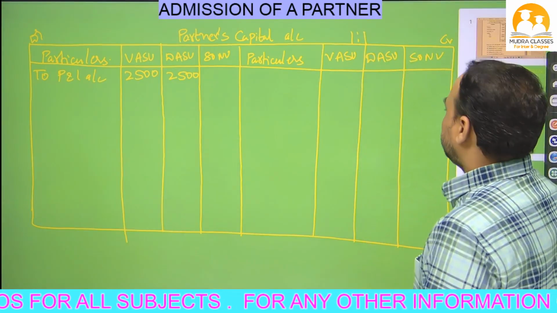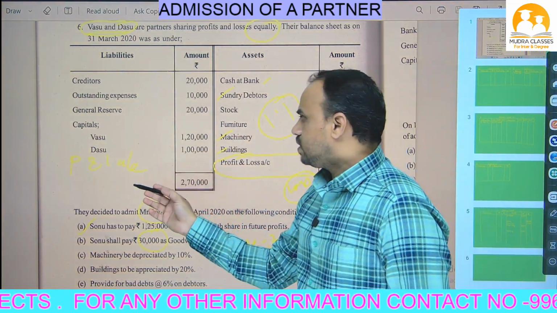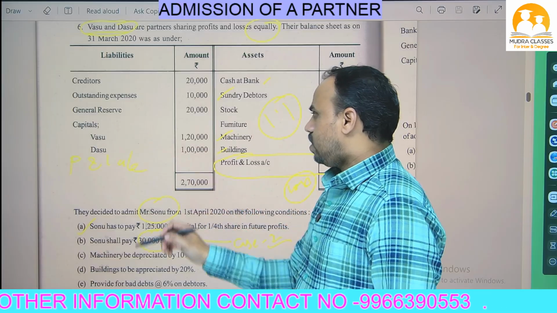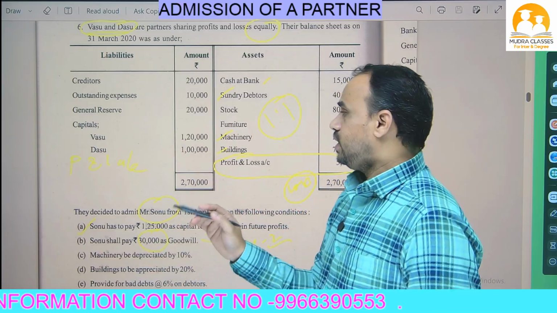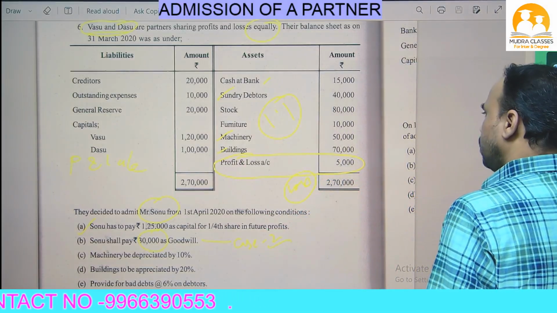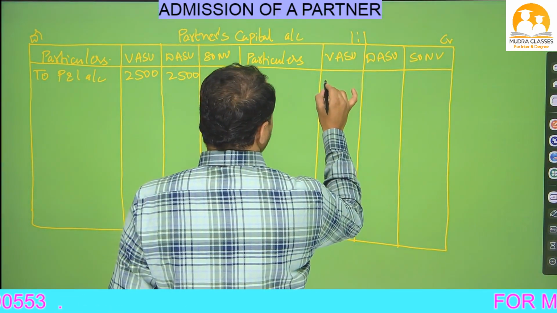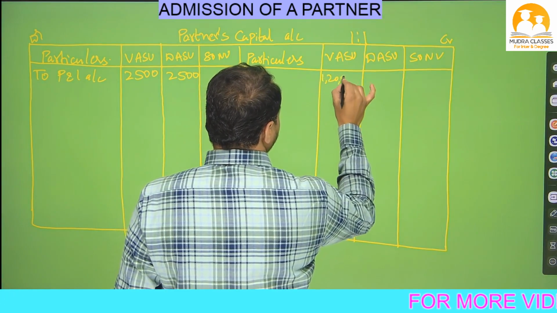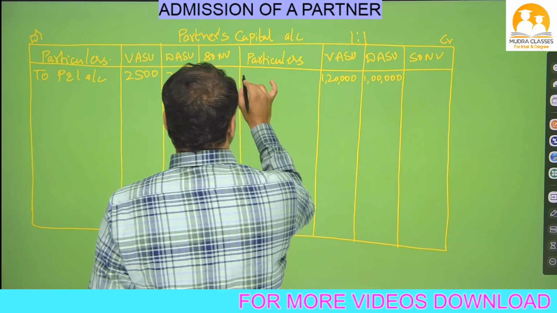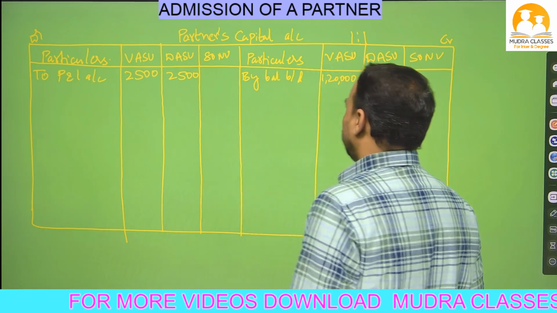Okay, now come to the next one. So balance sheet, asset side, all items completed, Nana. Now come to the liability side. On the liability side, what is given first? Capitals given. Capitals of Vasu and Dasu given. So in partners capital account, on the credit side we have to write the opening balance: Vasu 1,20,000 and Dasu 1 lakh rupees. Here we have to write by balance brought down.